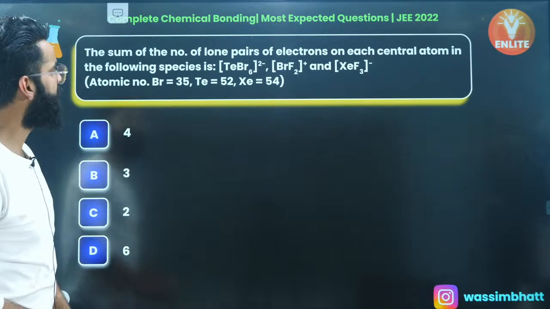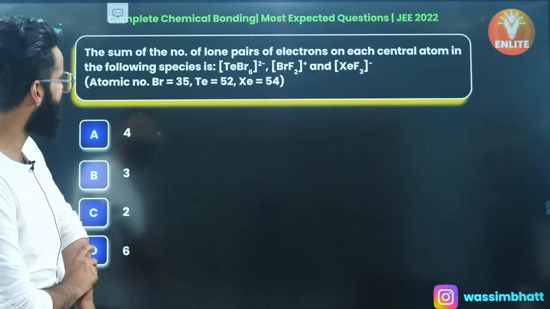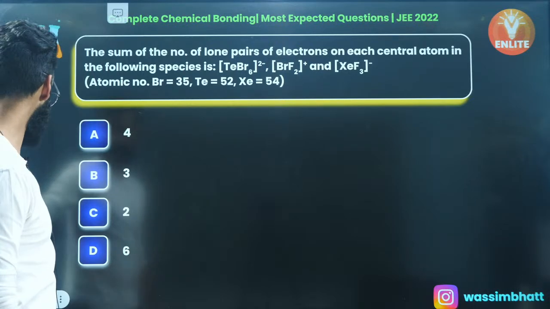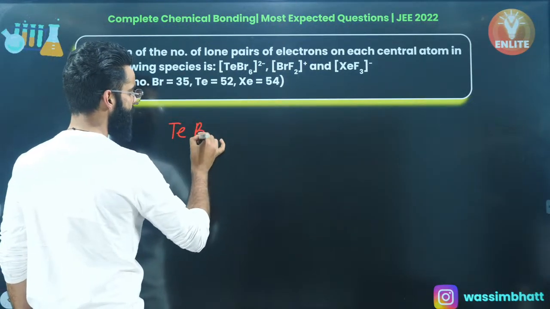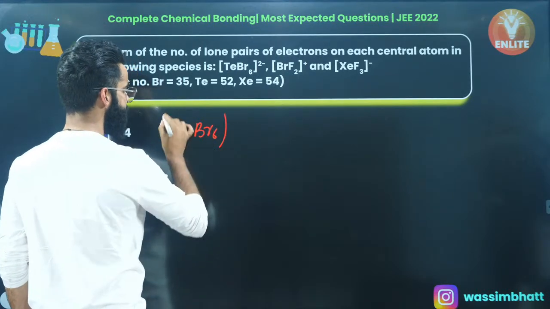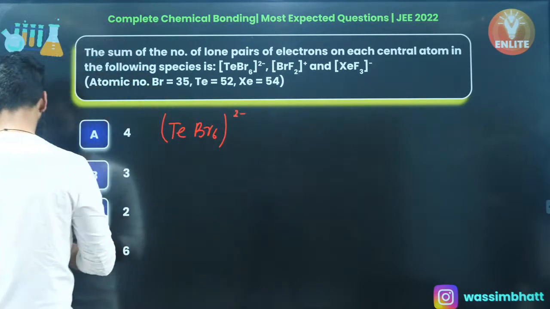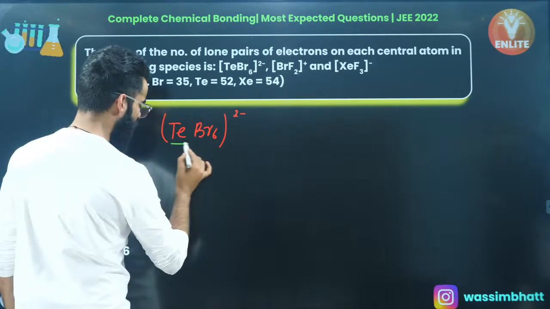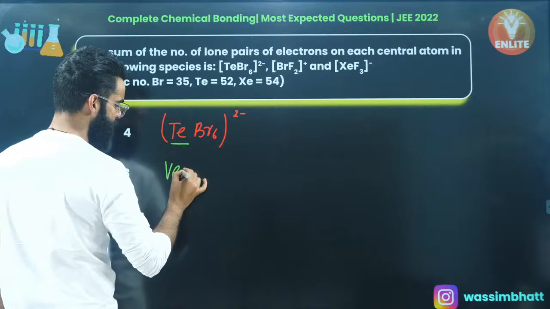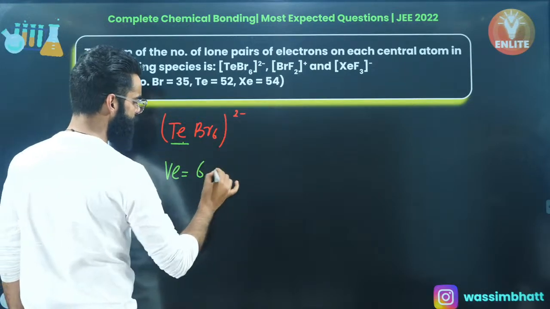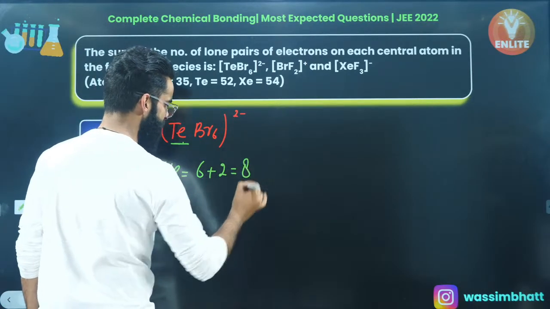Then, find the sum of the number of lone pairs of electrons on each central atom in the following species. So we are given certain species. The first one is TeBr6 2-, right? Have a look, my dear people. Let's call this the central atom. It belongs to the oxygen family. It has 6 valence electrons, right? But there is a dinegative charge, so add it up. So make it 6 plus 2, 8.